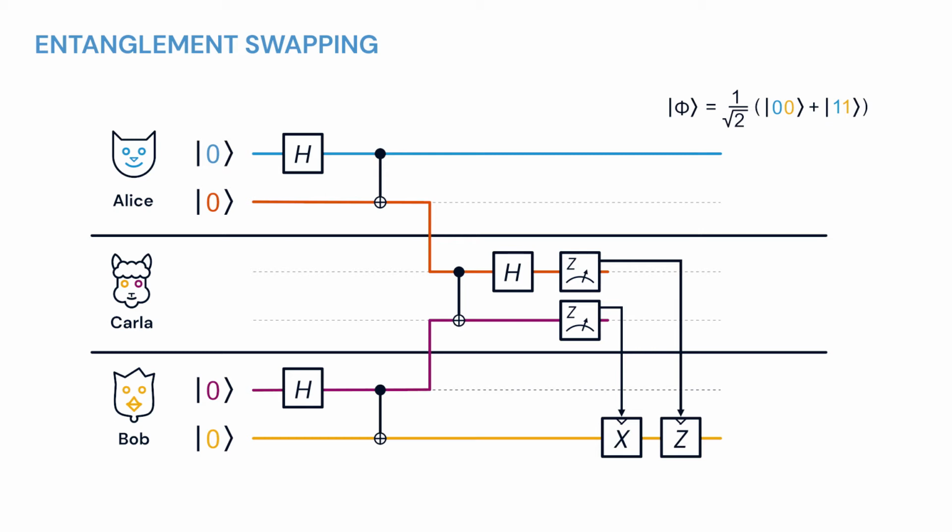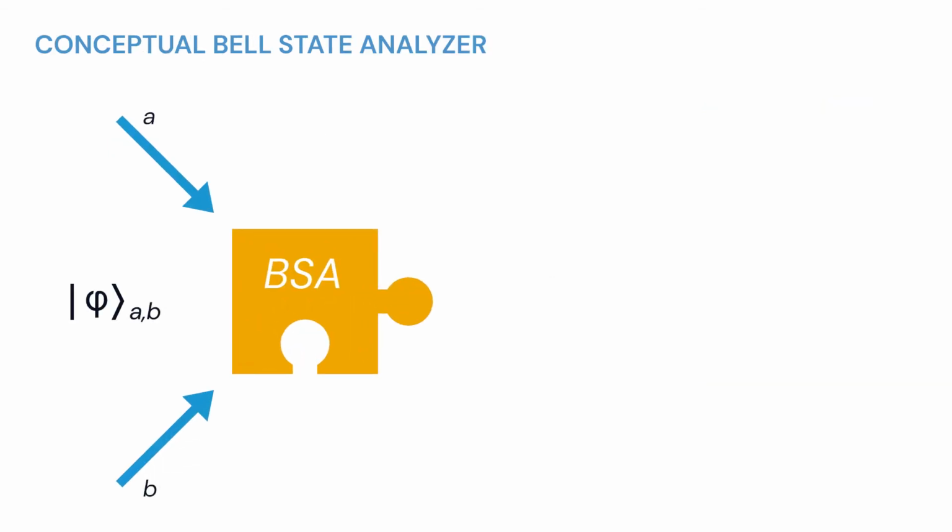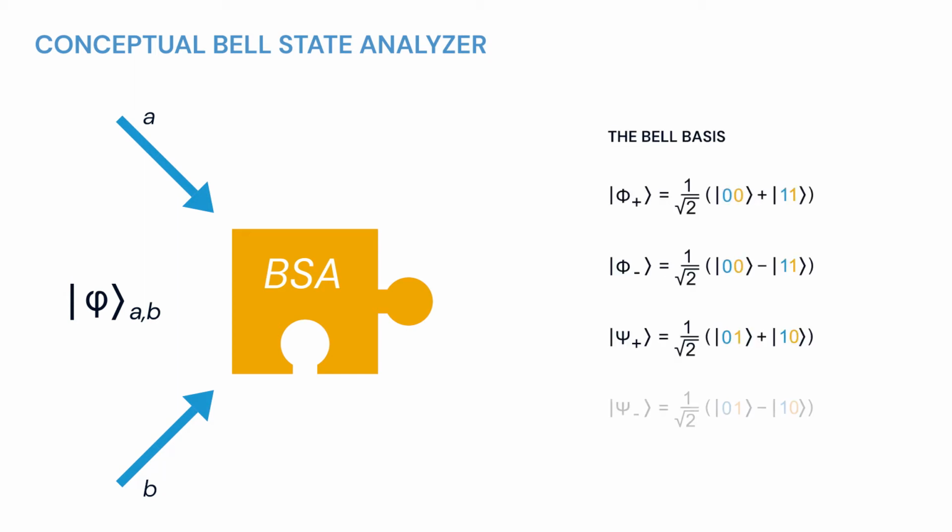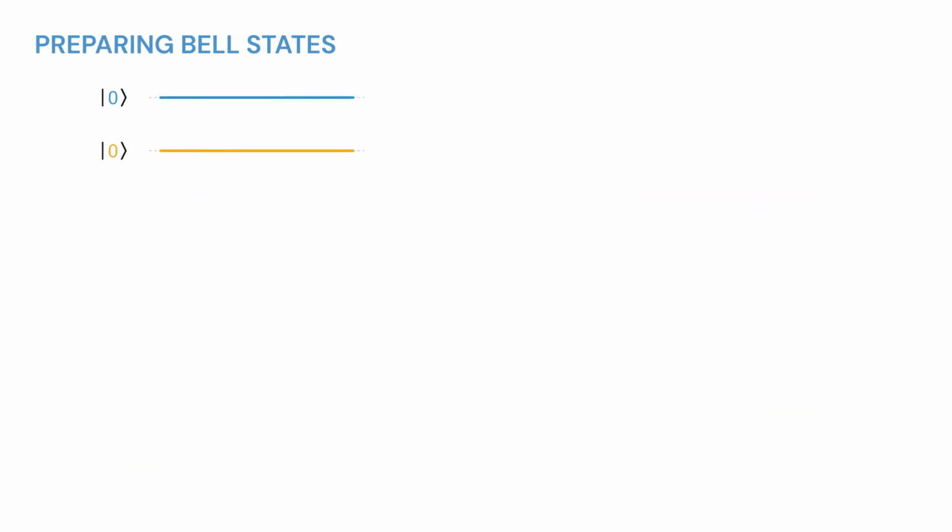In order to grasp how this is possible, we will introduce the means to create a Bell state and to analyze a Bell state, the latter being performed through a so-called Bell state analyzer. A Bell state analyzer, analogous to a qubit analyzer, allows one to determine which of the four Bell states are encoded into a two-party system. Since the Bell states form a basis for any two-partite quantum state, the Bell state analyzer performs a projection onto the Bell basis. Let's start by reviewing the Bell states and how to create them.